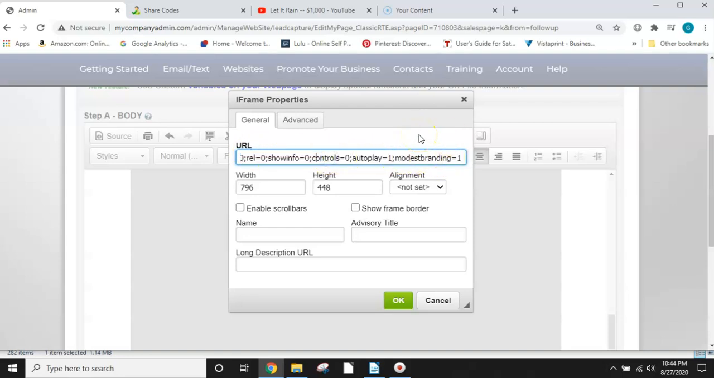What you're going to do is look for something that says embed, and it's right here. And after that, you have a forward slash and you have these 11 numbers or digits or whatever could be here. And it's right before the question mark. This is what you're going to change. And I'll show you how to do that. You're going to go to YouTube.